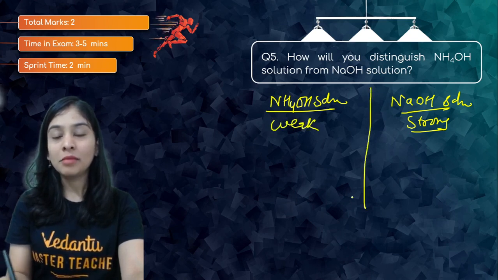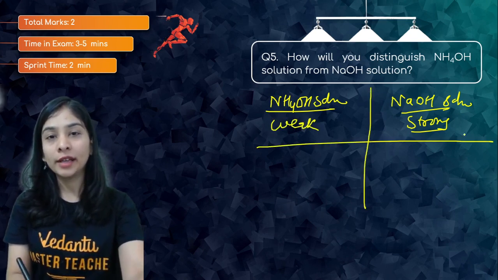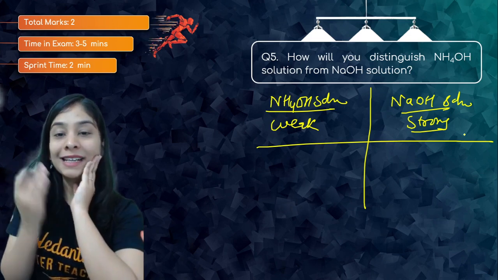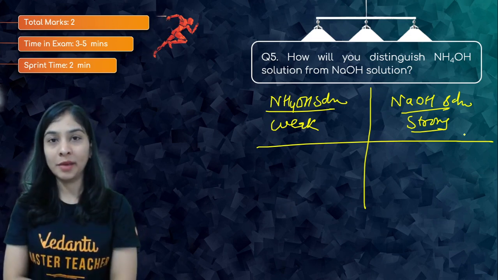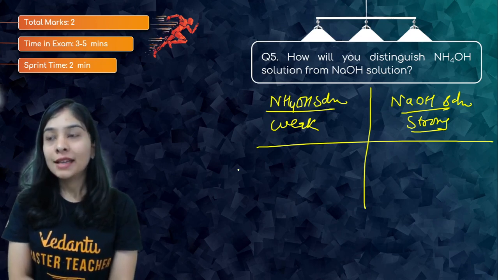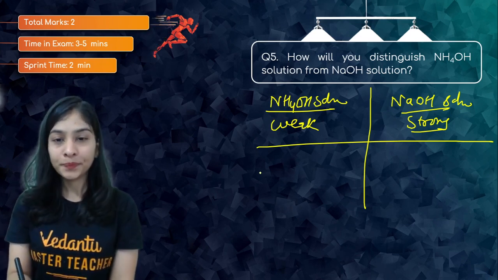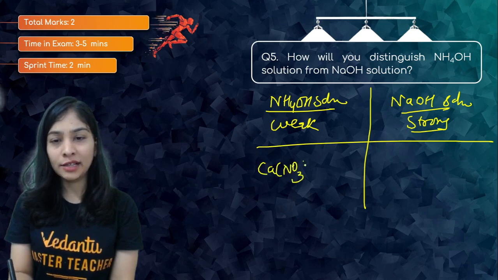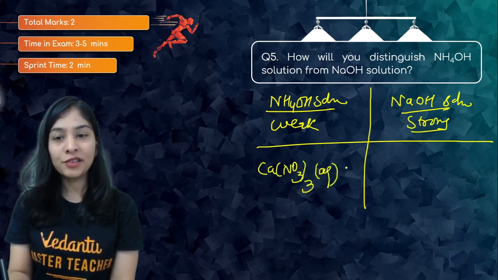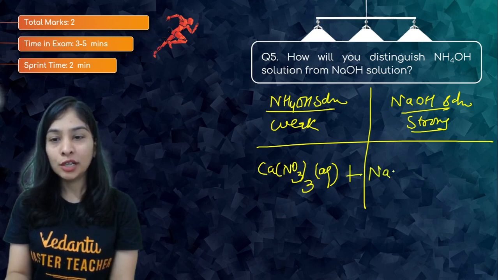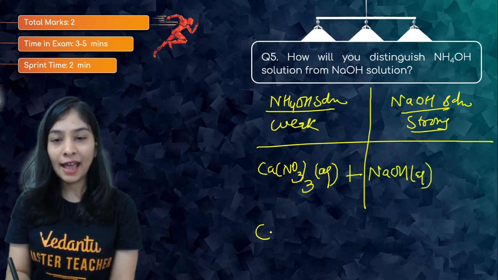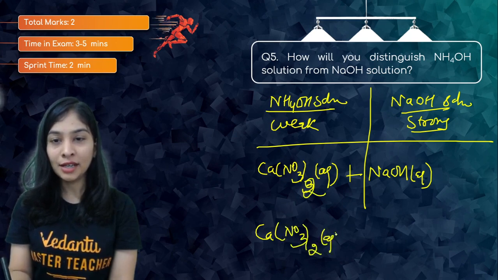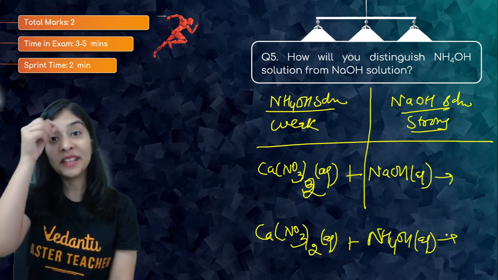And there's one very good reaction that proves whether I have treated with ammonium hydroxide or sodium hydroxide, that is a solution of, like I can talk about, a calcium salt. Suppose you have taken calcium nitrate aqueous solution. Calcium nitrate aqueous solution and I have put it into NaOH aqueous solution, and in the second set of reaction I have taken calcium nitrate aqueous solution and put that into my ammonium hydroxide aqueous solution. So students, you know what's the difference between the two?